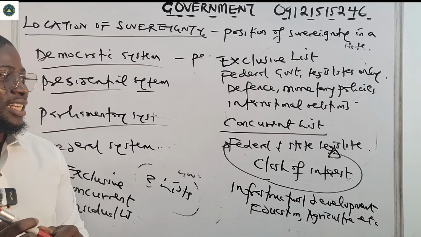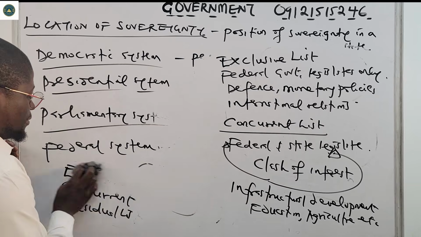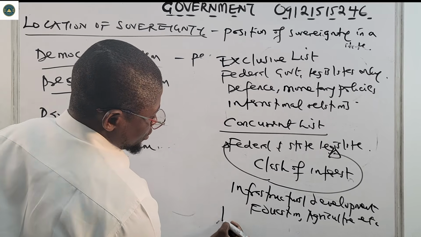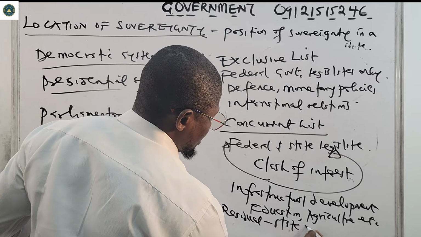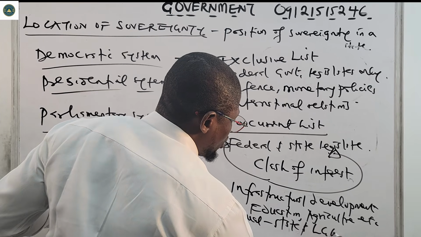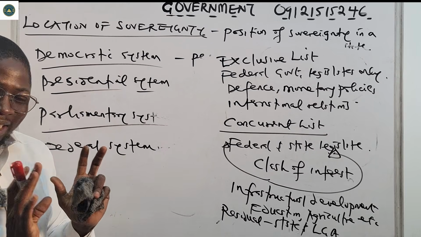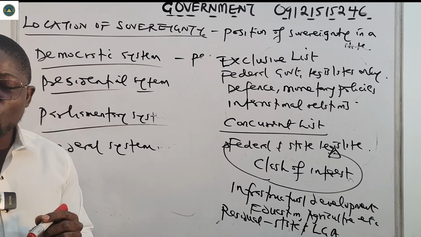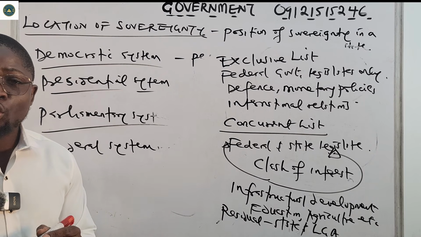Then we now have what? The residual list. The residual list is mainly for the state, and especially the local government area. So these are specifically for the state and local government. Items under this residual list are for the state and for the local government to handle.